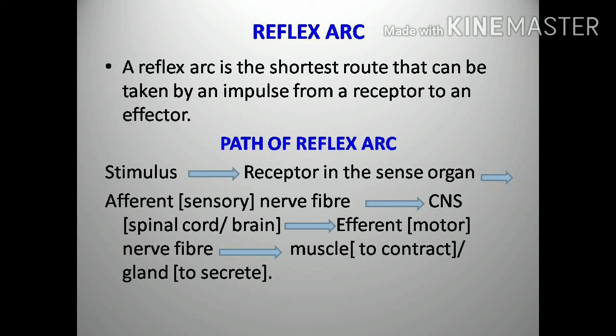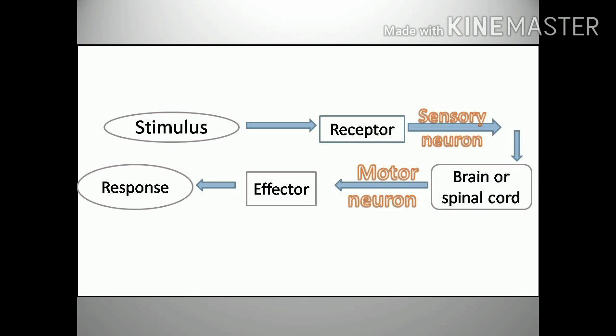Receptor is a group of specialized epithelial cells in contact with the terminal endings of the nerve cells, which respond to stimulus and convert it into an impulse in a sensory neuron. Sensory neuron carries the impulses from sense organs to the central nervous system. Central nervous system is a region in the spinal cord or brain where an incoming sensory impulse generates an outgoing motor impulse. In the center, there may be an association neuron between the sensory and motor neuron.